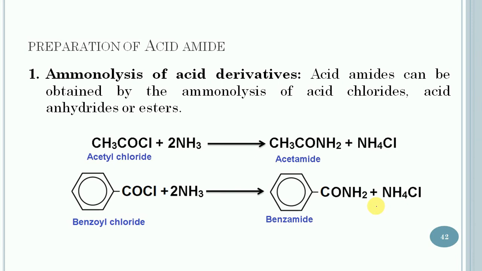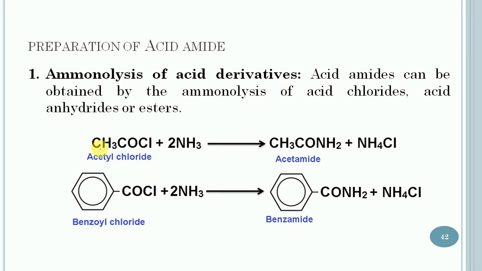So let us start with the methods of preparation of amides. The first one is the ammonolysis of acid derivatives. In this case, an amide can be obtained by the ammonolysis of acid chloride, acid anhydride or ester. In actual practice, the method generally employed is the ammonolysis of acid chloride. So let us take its case.